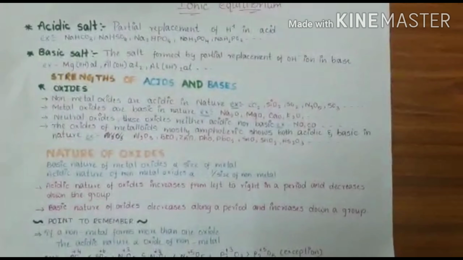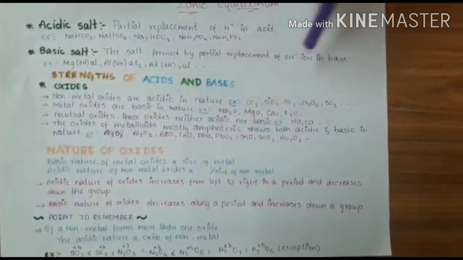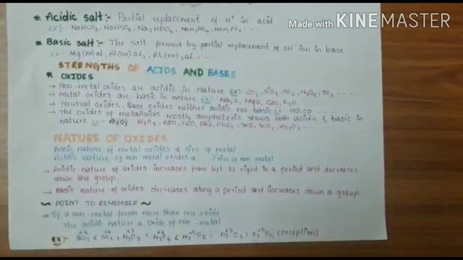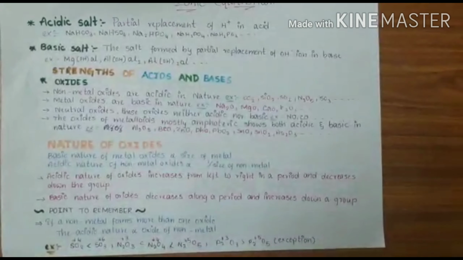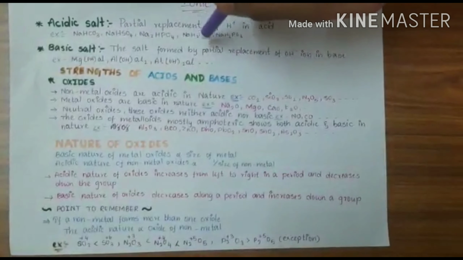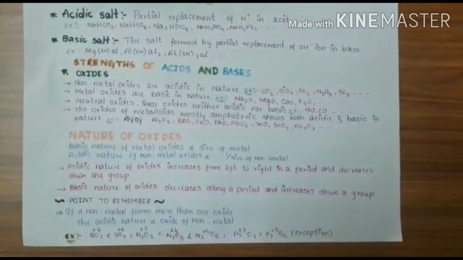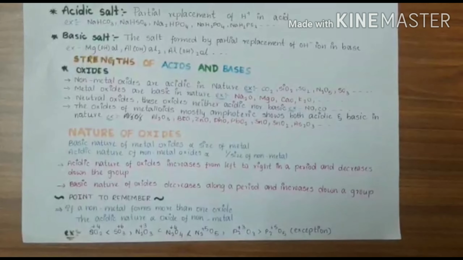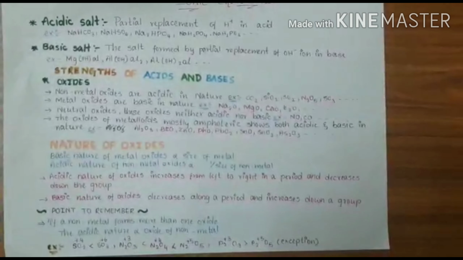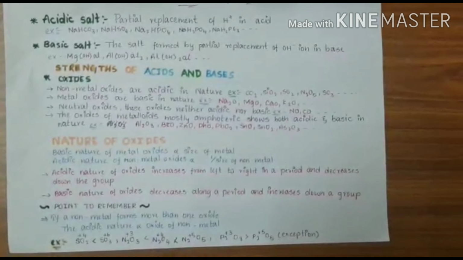Our next topic is basic salt. The salts formed by partial replacement of OH minus ion in a base. That means replacement of OH minus ion in a base. You need to notice that it's not complete, it is partial. Or we can say that basic salts are salts that are the product of neutralization of a strong base and a weak acid. Let us take examples like